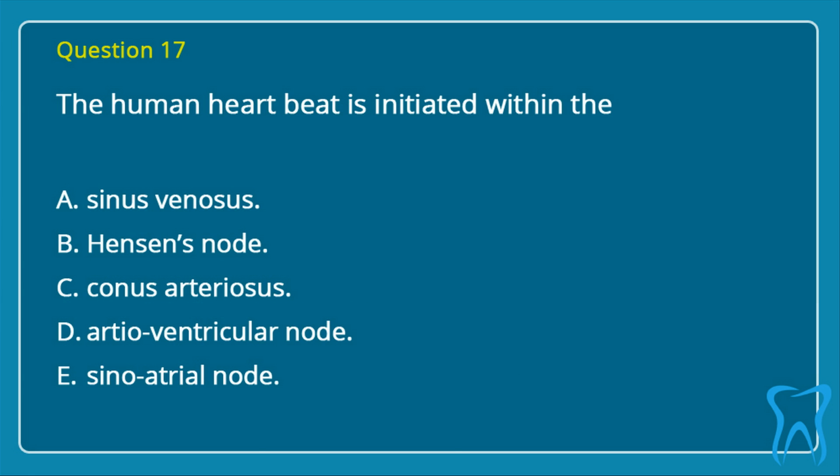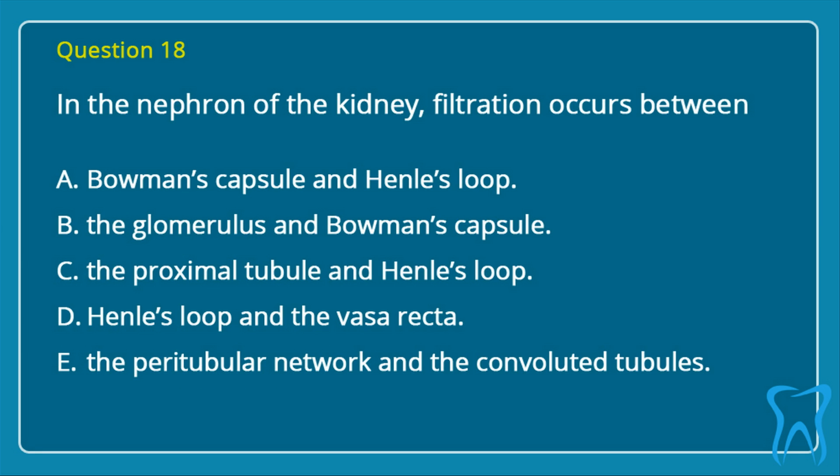Question 17. The human heartbeat is initiated within the: A. Sinus venosus. B. Hensen's node. C. Conus arteriosus. D. Atrioventricular node. E. Sinoatrial node. Correct answer is E. Sinoatrial node.